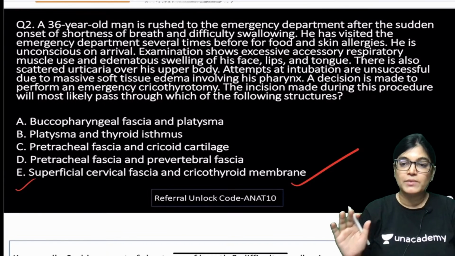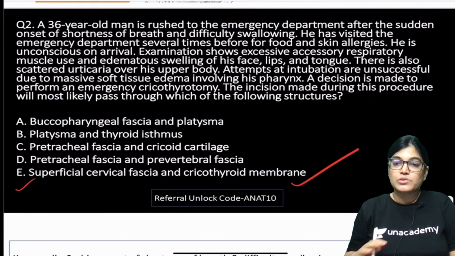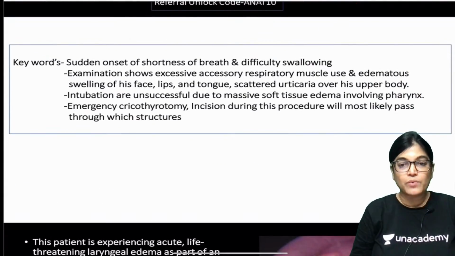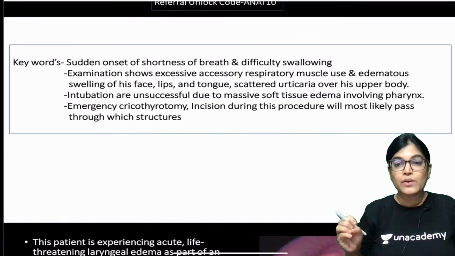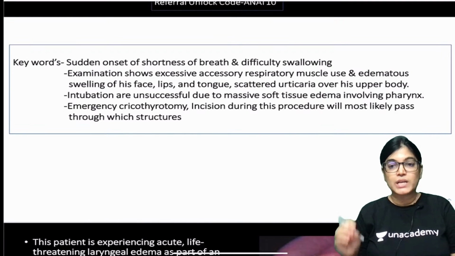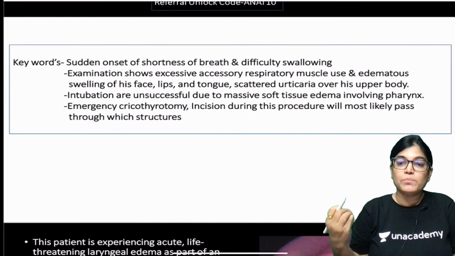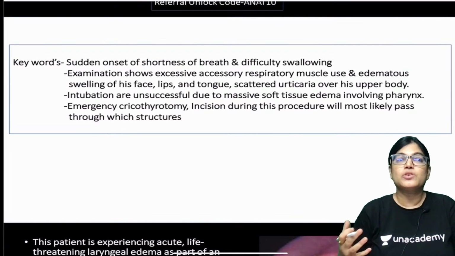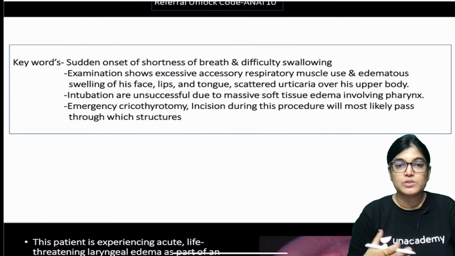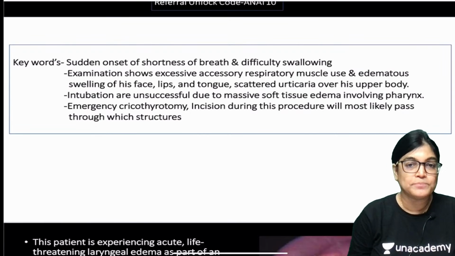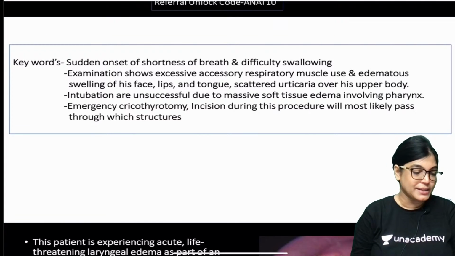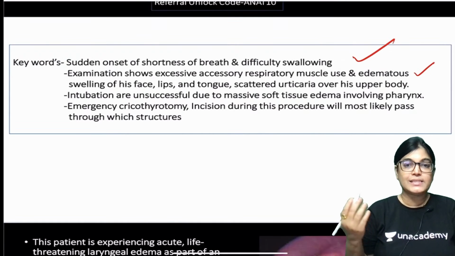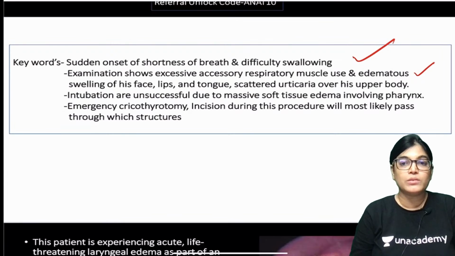Don't worry, I will come up with the explanation, not only of the correct but also the incorrect options. So, let me just explain it. The first thing which I want everyone to target in this MCQ is the keywords which are mentioned. So, we have to target the keywords which will help us approach the correct answer. The keywords are the history of the patient of sudden shortness of breath and difficulty in swallowing, excessive use of accessory muscles of respiration, edematous swelling of the face, tongue, scattered urticaria about the body.